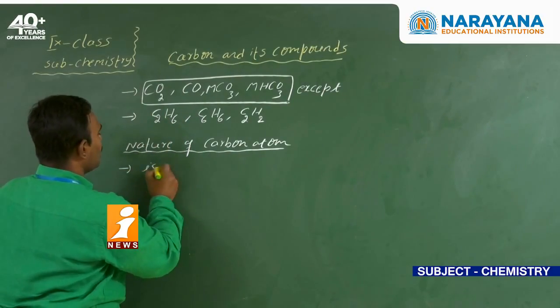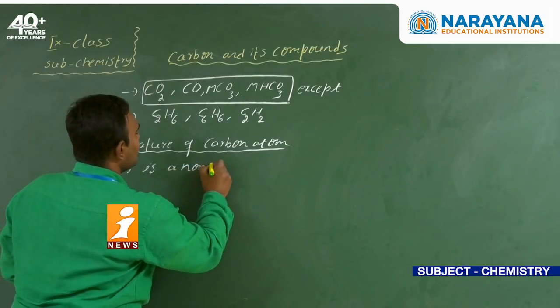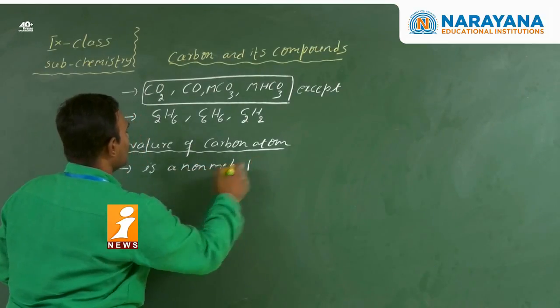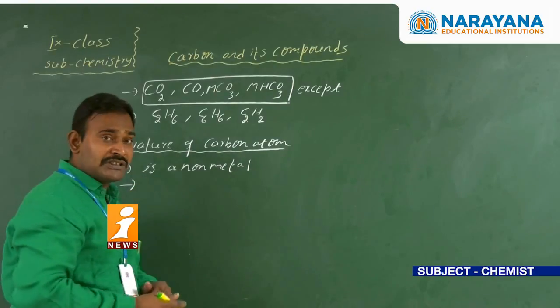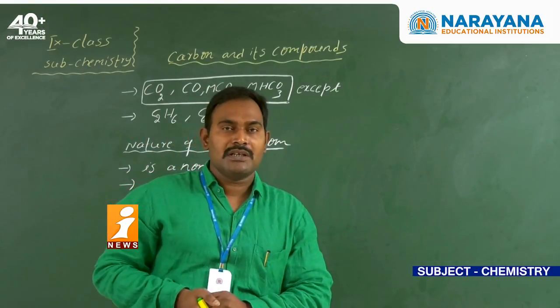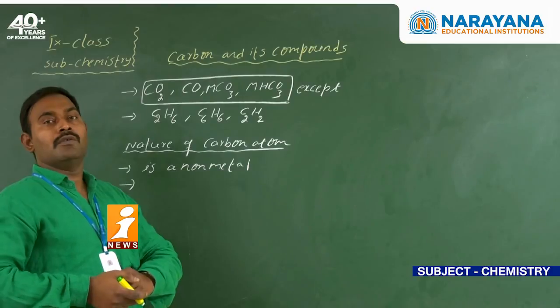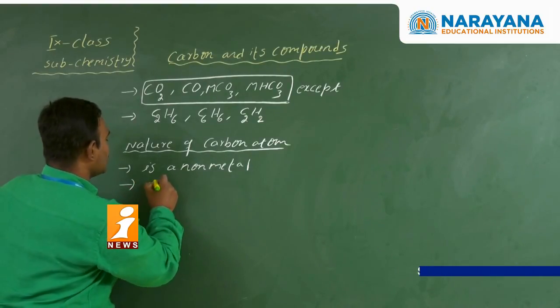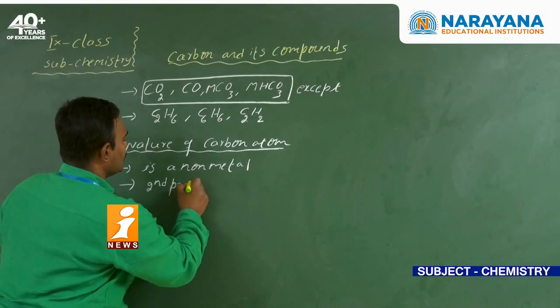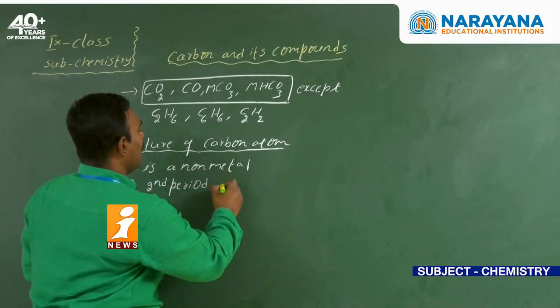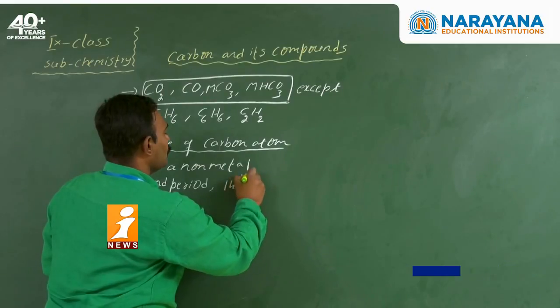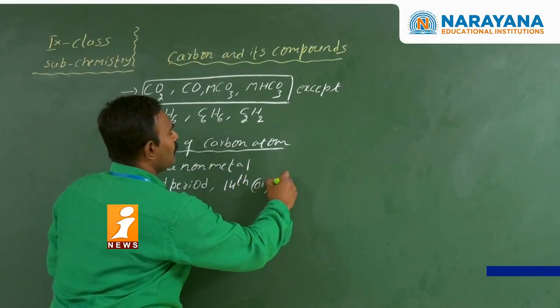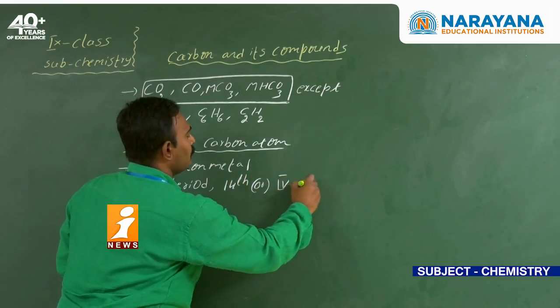Carbon is a non-metal. Next, coming to the position of carbon, it belongs to the second period and 14th group, or 4th A group.